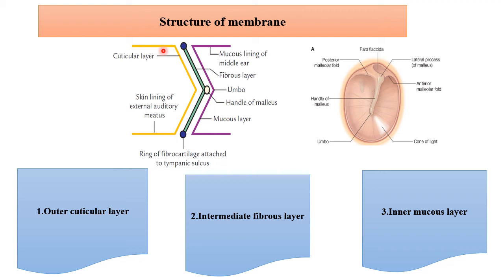Now coming to the intermediate layer. This intermediate layer consists of inner circular fibers and outer radiating fibers. In this diagram you can see many fibers going from the handle of the malleus towards the periphery. Now coming to the last layer, that is the mucous layer, which is made up of either simple columnar or simple squamous epithelium.